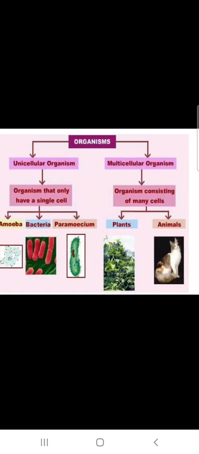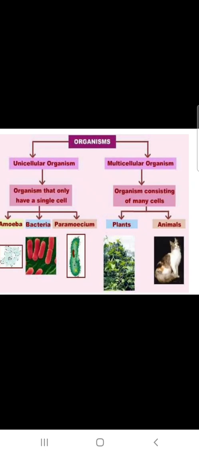Now let us differentiate between unicellular and multicellular organisms. Unicellular organisms are organisms that have only a single cell, and organisms consisting of many cells are called multicellular organisms. The examples of unicellular organisms are amoeba, bacteria, and paramecium.